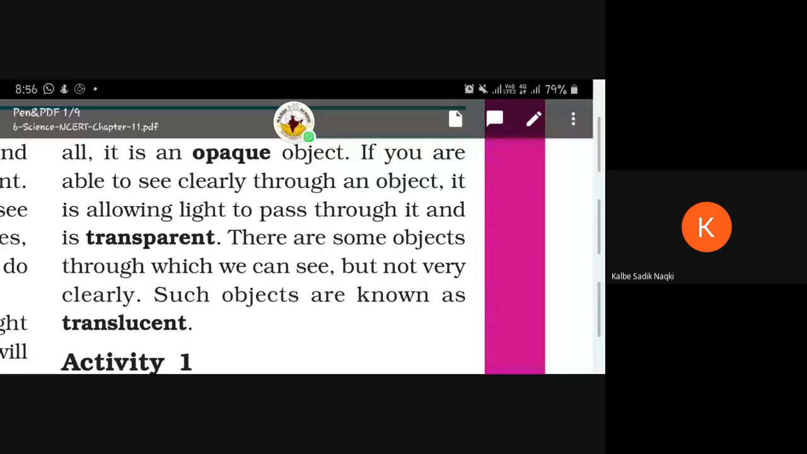Transparent means, okay, when you can see an object clearly, it is called transparent. When light is passing through the object, you can see. You can take a good example of a glass window.